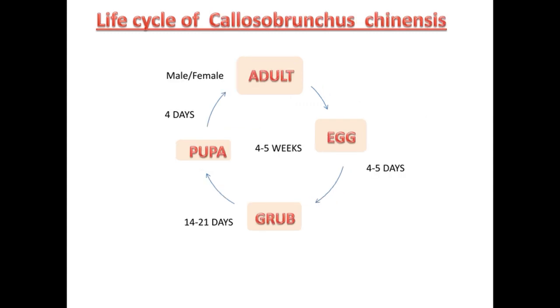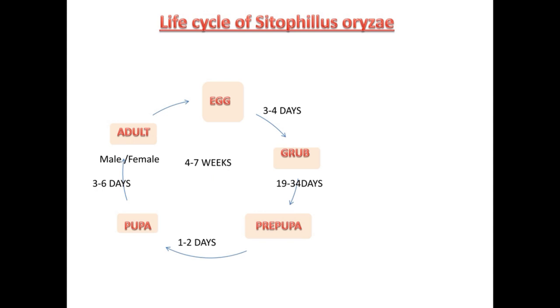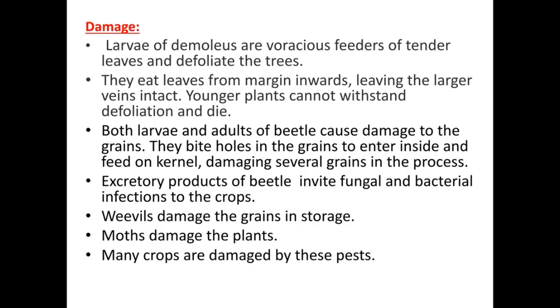Life cycle of Callosobruchus chinensis: eggs, grub, pupa, and adult. Life cycle of Sitophilus oryzae: egg, grub, prepupa, pupa, and adult. So these are the different stages in the life cycle of different insects. Then the damage caused by these insect pests. Larvae of Demoleus are voracious feeders of tender leaves and defoliate the trees. They eat leaves from the margin inward, leaving the larger veins intact. Younger plants cannot withstand defoliation and die.